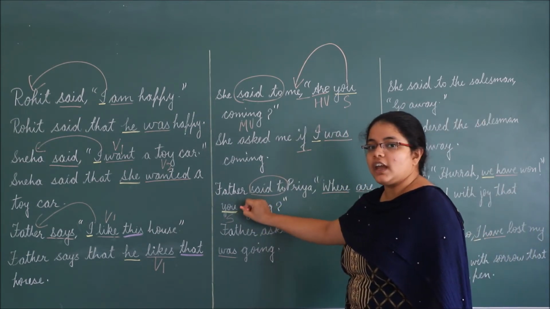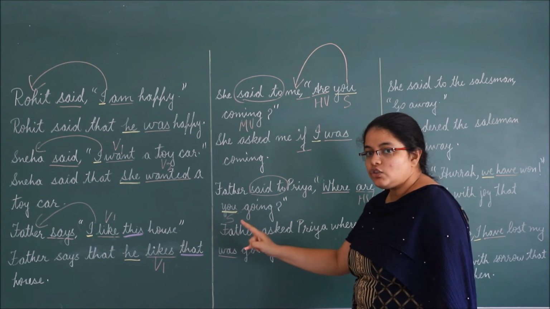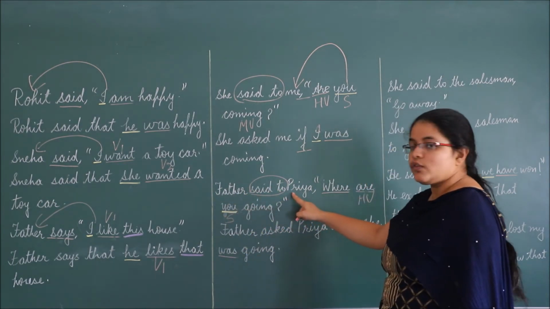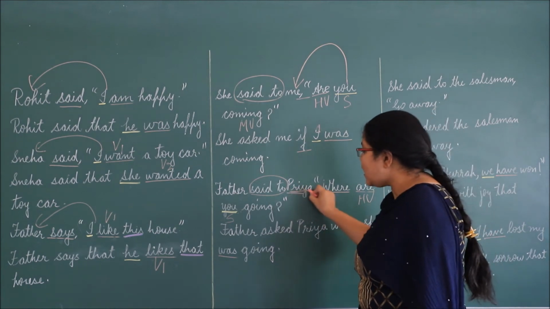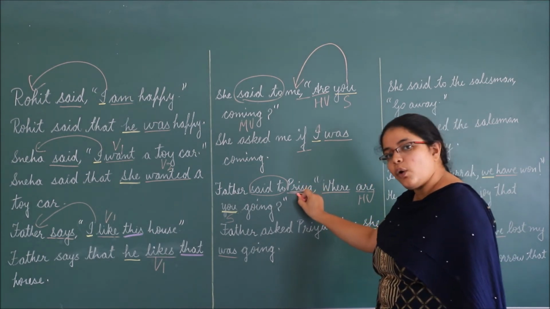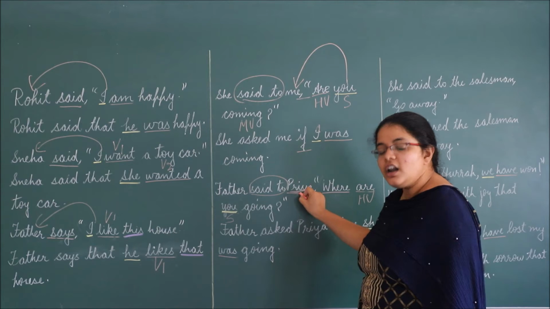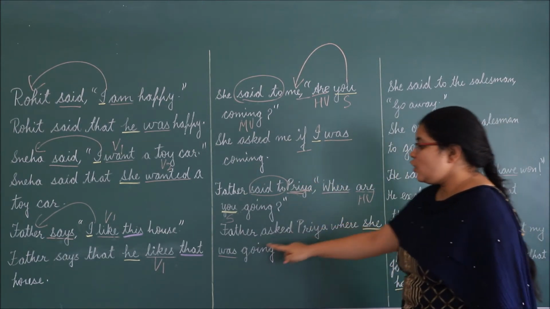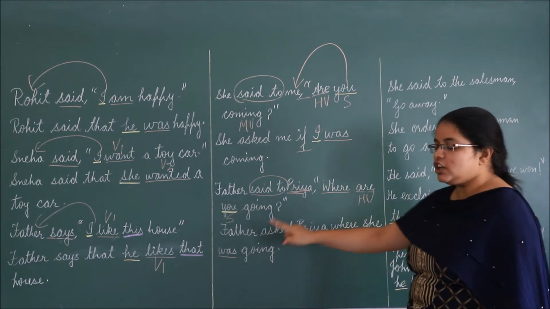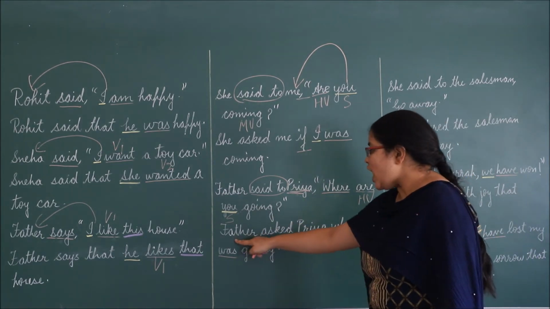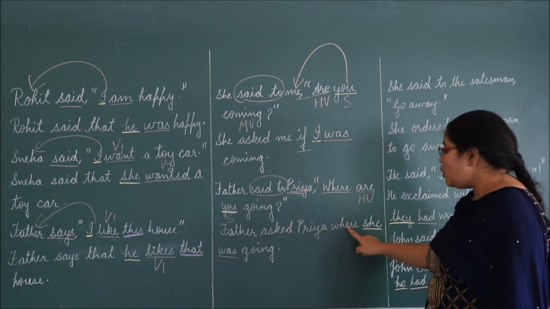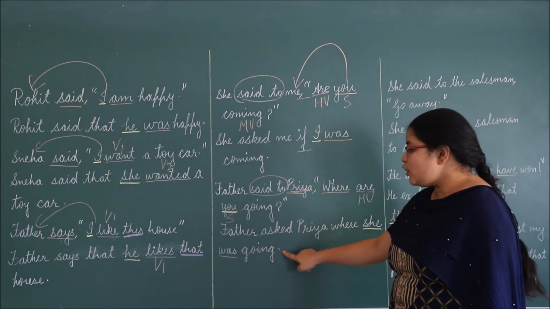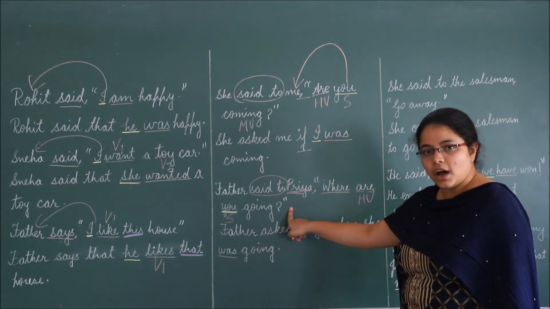Because you is second person pronoun, we need to look at object of reporting verb. What is object of reporting verb? Priya. Priya is object of reporting verb. So Priya is a girl, so we will use she. Where she was going, are will change into was. So father asked Priya where she was going. Full stop. We have removed question mark.